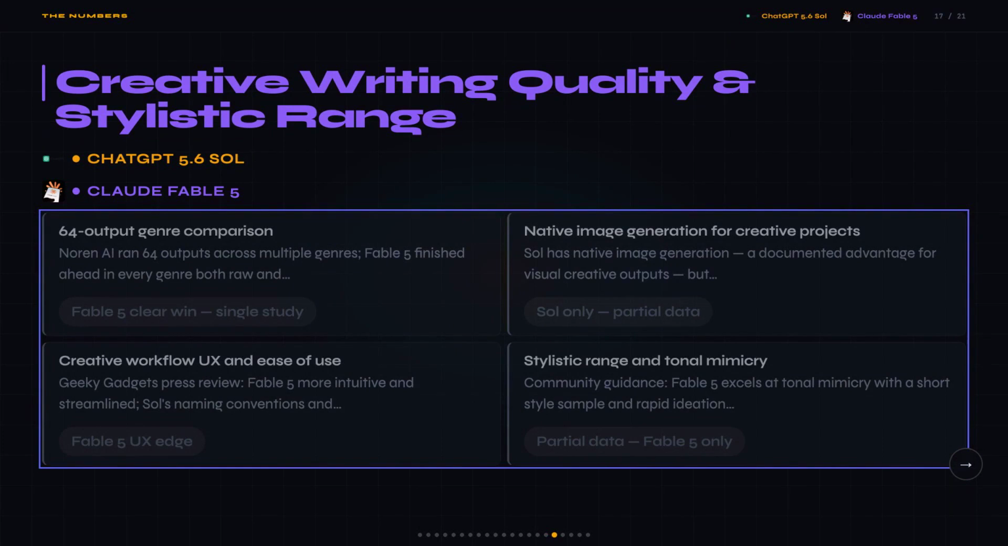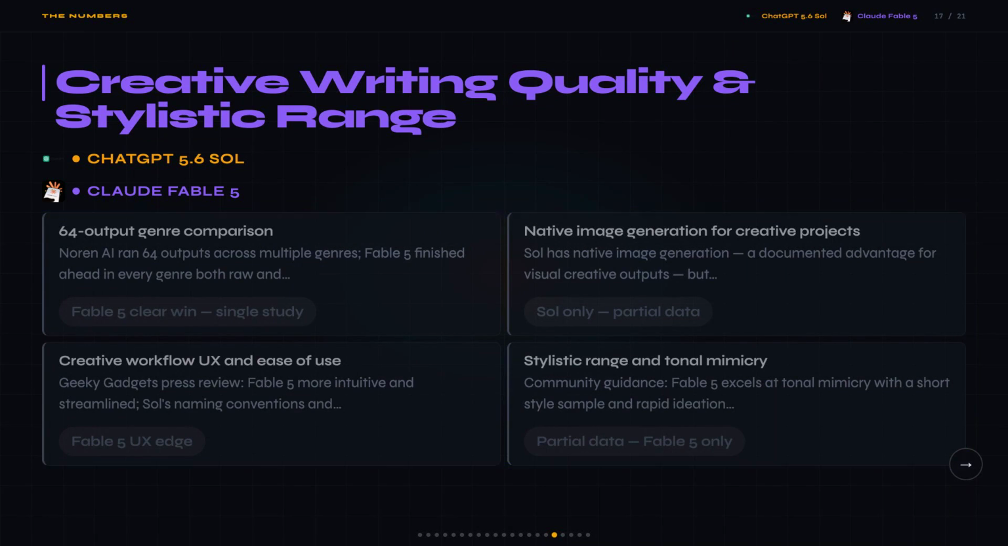So I looked at the structured comparison from Noren AI, who ran 64 outputs across multiple genres, and Fable 5 won every single genre tested. That's not a close call. What surprised me is that Sol does have native image generation, which is a real advantage if you need text and visuals together in one workflow. But on pure prose quality, the press review from Geeky Gadgets also called Fable 5 more intuitive to use. Bear in mind, this is one study, one methodology.